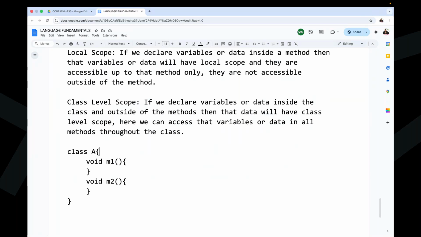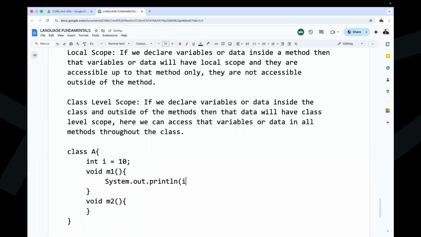For example, int i = 10 I declared. Guys, now you tell me, the i variable has which scope? Is it local scope or class level scope? By seeing the definitions, easily we can understand. Right, perfect. Everybody gave the answer: it is class level scope, not local scope.